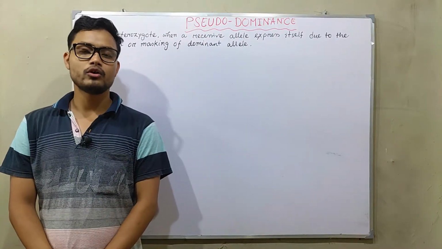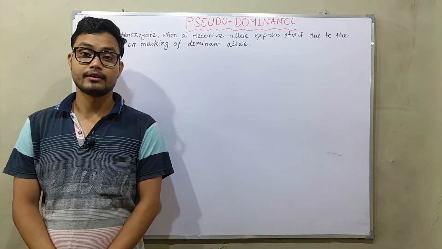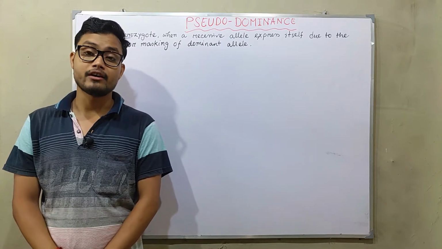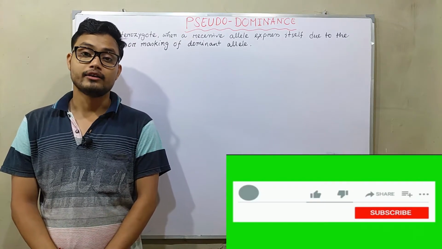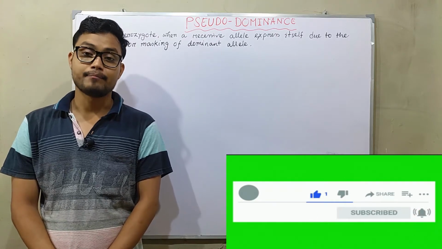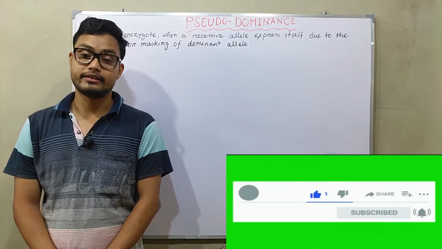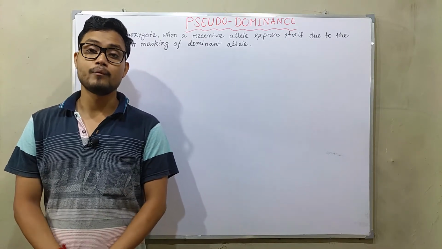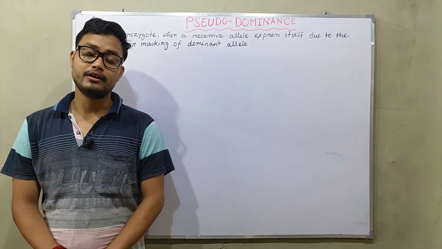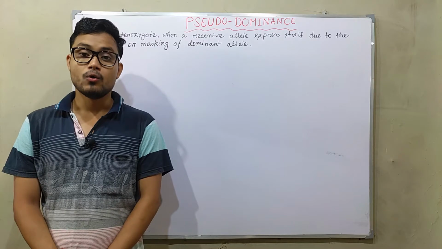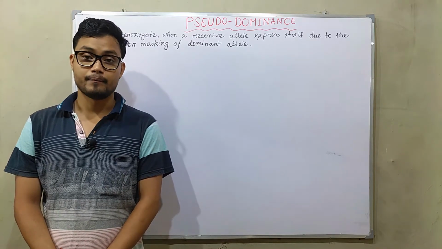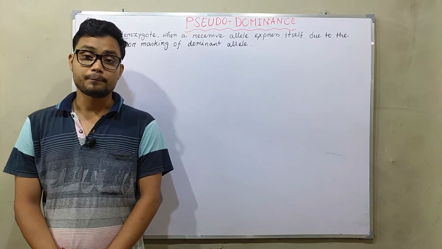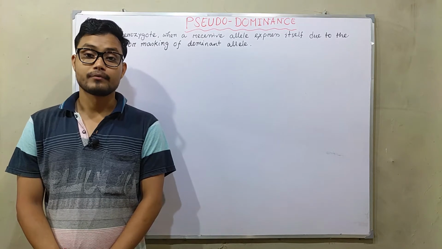Gregor Mendel concluded that in a heterozygote, when both dominant and recessive alleles are present inside an organism, the dominant allele always expresses by masking or suppressing the recessive allele. But in the case of pseudodominance, this phenomenon does not occur. Rather, the recessive allele expresses even when the dominant allele is present. But to some extent, the dominant allele is deleted or masked by another gene.